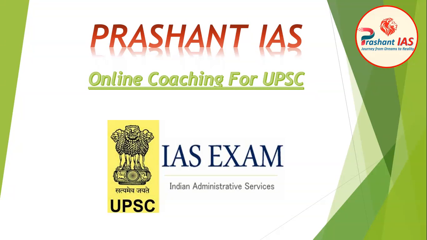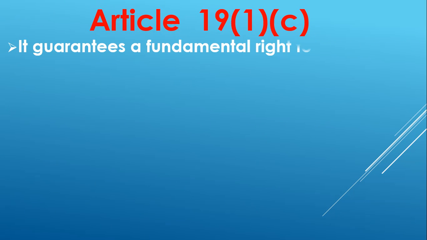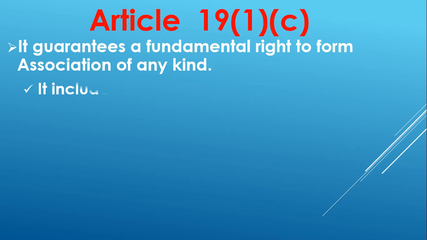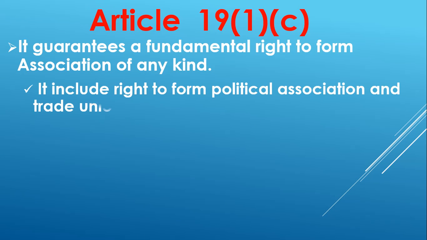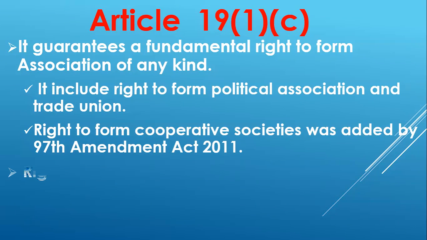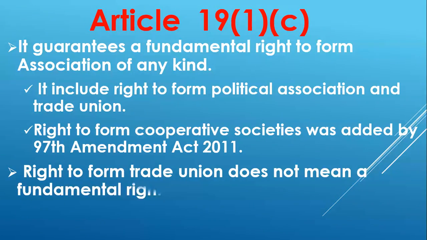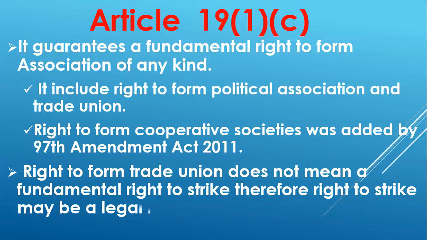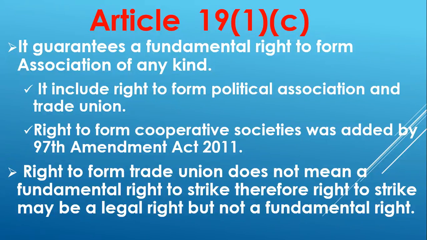Okay? So friends, in the last class we discussed till Article 19 Clause 1 Subclause B. And from this class, we will continue our discussion with Article 19, Clause 1, Subclause C. So friends, Article 19, Clause 1, Subclause C says that it guarantees a fundamental right to form association of any kind. So what is Article 19, Clause 1, Subclause C? It guarantees a fundamental right to form association of any kind.